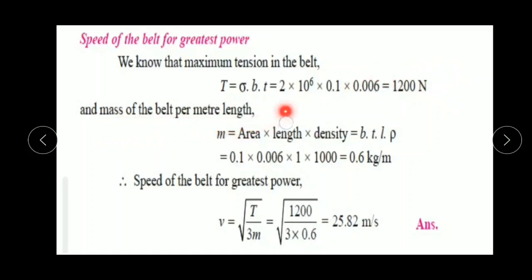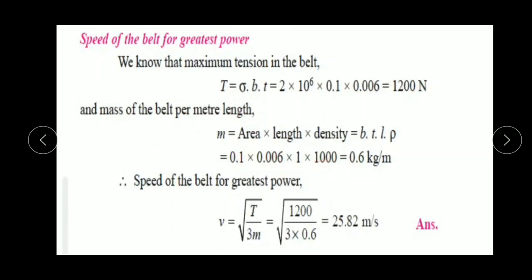Mass of the belt per unit length, m equal to density into volume, which is equal to density rho into area into length. Area equal to B into T, into length into rho, which is B as 0.1 and T as 0.006, and L is assumed as per unit length, so length equal to 1 meter and rho as 1000 kg per meter cube.